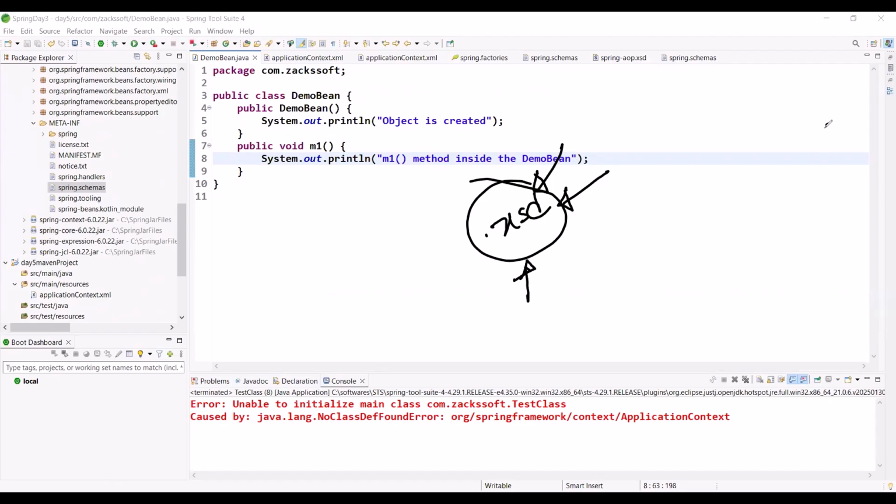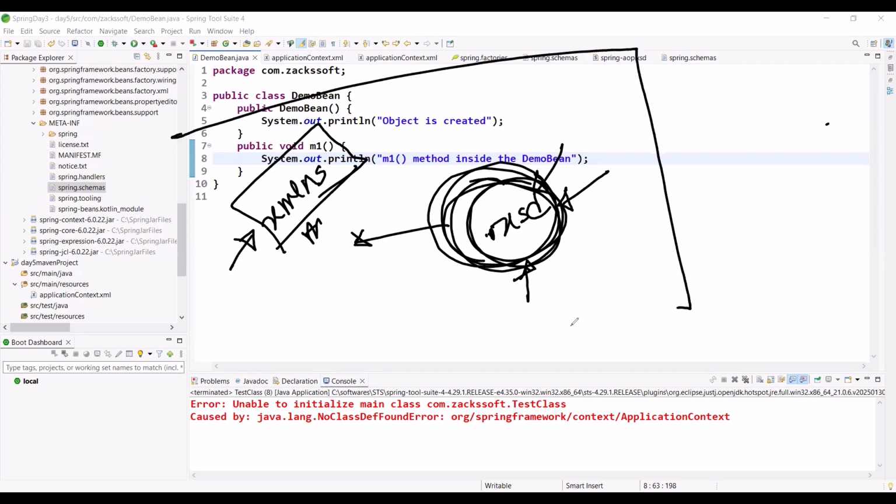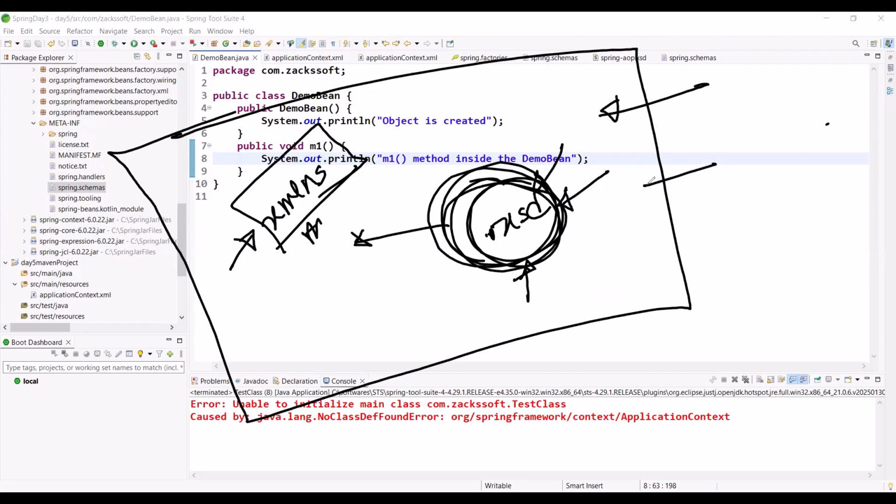So to access this .xsd file, we are using one namespace concept, like the XML namespace. Whatever I am discussing at this moment, I will not repeat again, because it is not required. I'm just giving you some idea about the XML or .xsd, just for teaching or learning purposes.